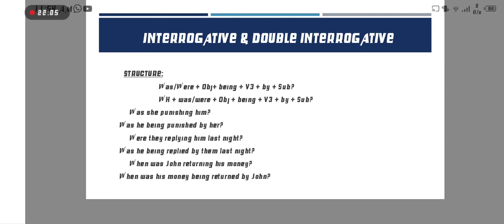Next example: were they replying him last night? Here him is the object, and according to the object we put was as the helping verb: was he being replied by them last night? And the last example is related to double interrogative. First we put the WH family word, and then the helping verb was, his money as the object, then being, and the third form of return is returned, and then by John, the subject.